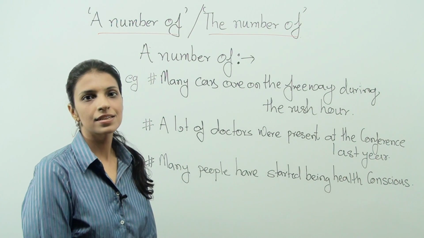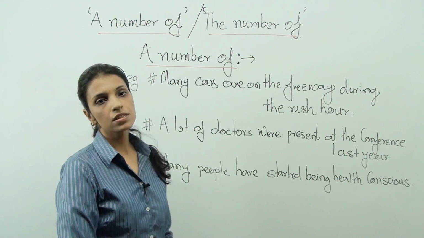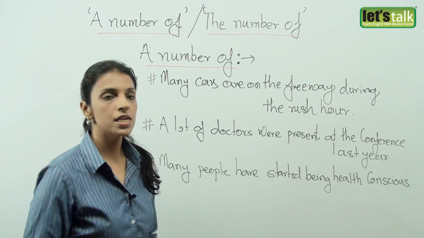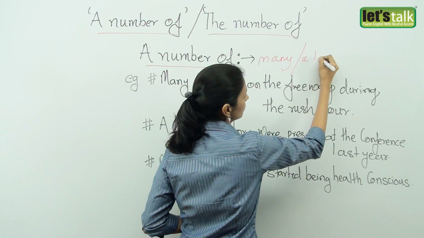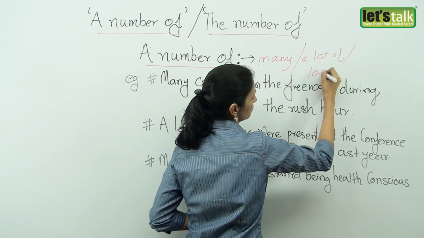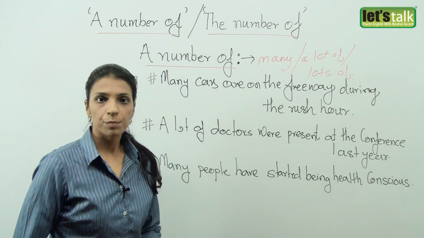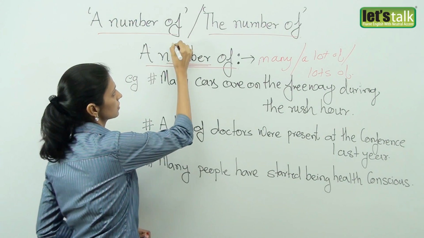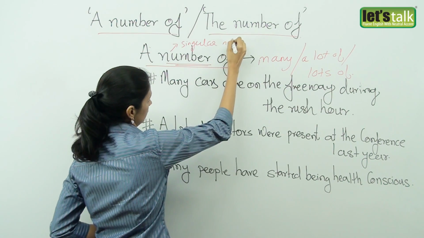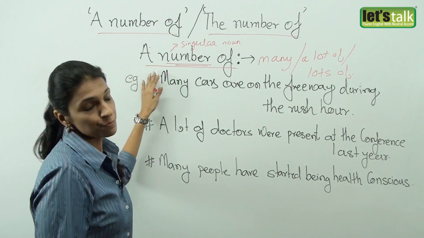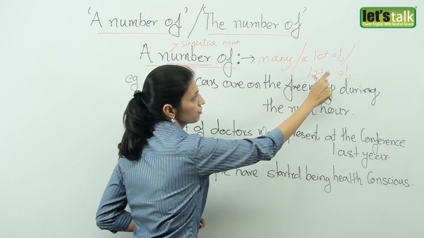So welcome back. Let's take a look at the first expression, a number of. What does a number of mean? A number of means many, or a lot of, or lots of. Now, people generally get confused because number is a singular noun. But this expression, a number of, is a quantifier just like many, a lot of and lots of.